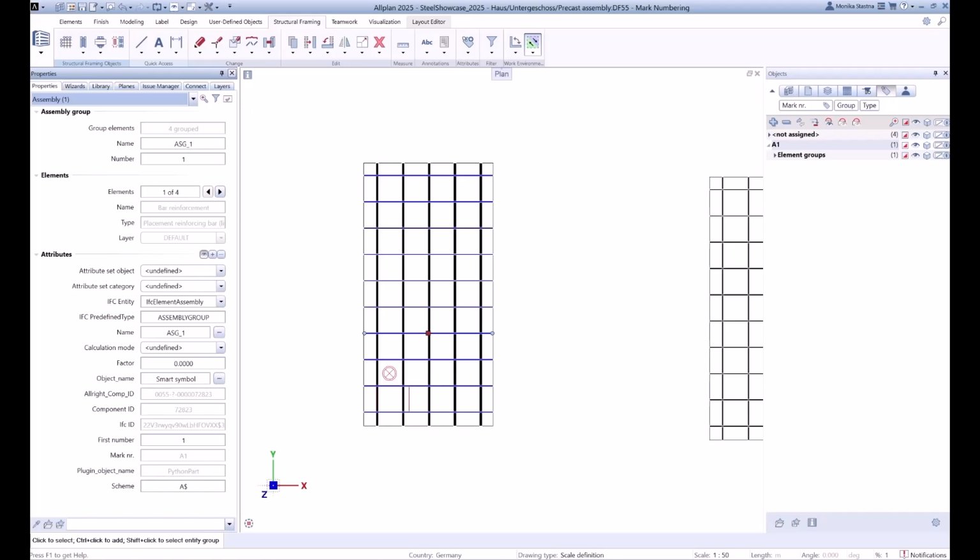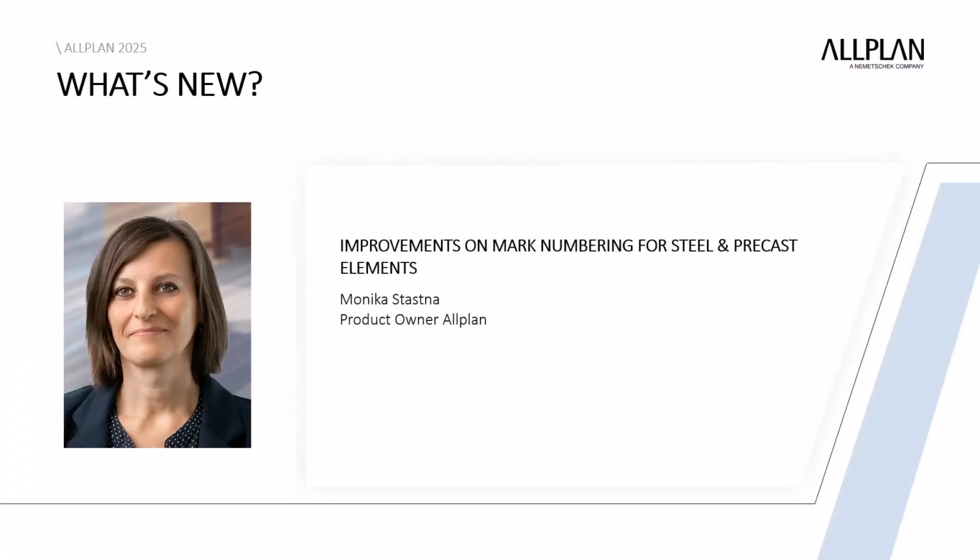Back to you, Tim. Okay, thank you, Monika. Good to see that improvements on mark numbering have been implemented in the latest version of Allplan, but I'm sure you have further improvements to the mark numbering function in the pipeline. Therefore, I would like to know which future developments our users can expect.